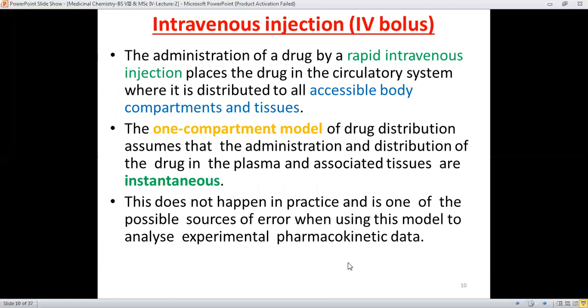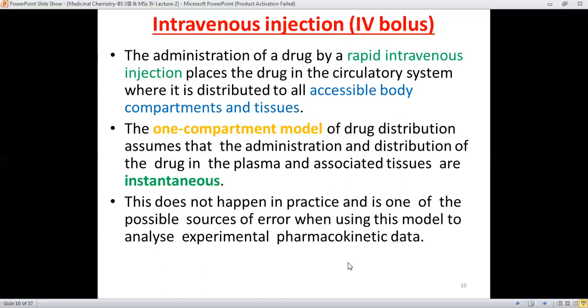Next is intravenous injections, IV bolus. The administration of the drug by rapid intravenous injection places the drug in the circulatory system, where it is distributed to all accessible body compartments and tissues. It means that intravenous injection is a rapid technique because it puts a large concentration of the drug in the body, in such a way that it is more accessible, or it means that a high concentration is present